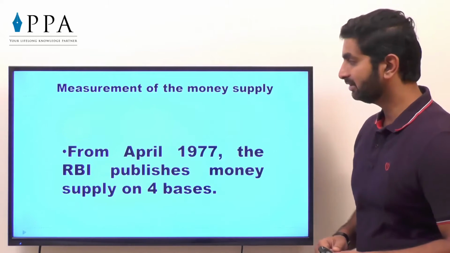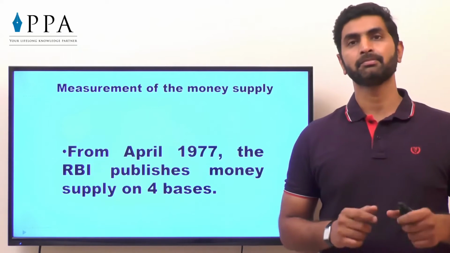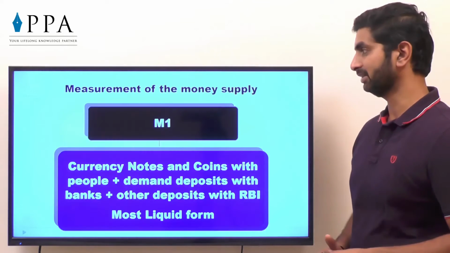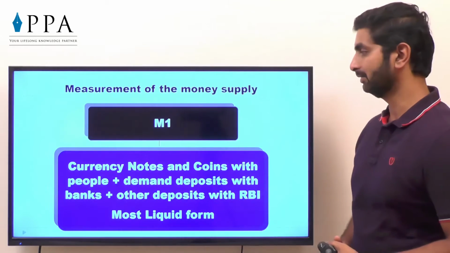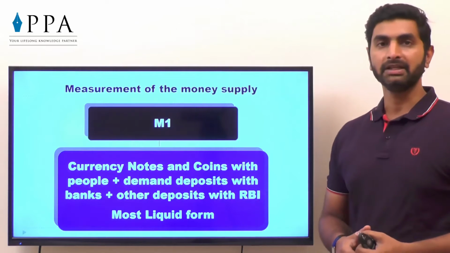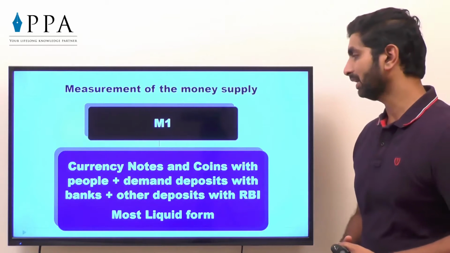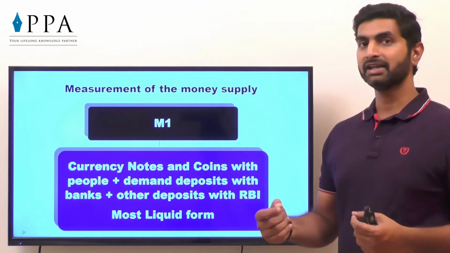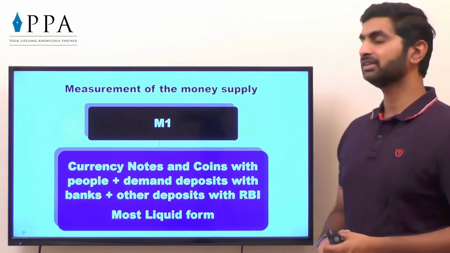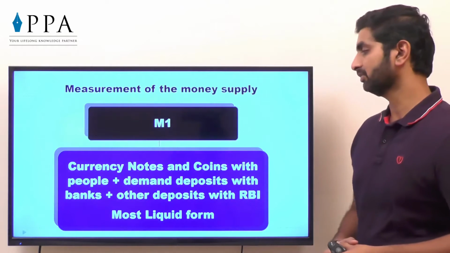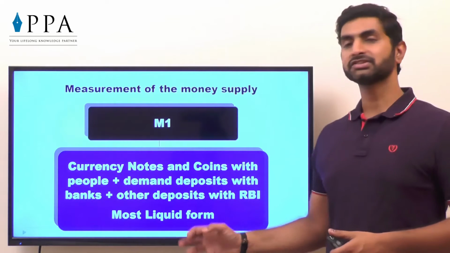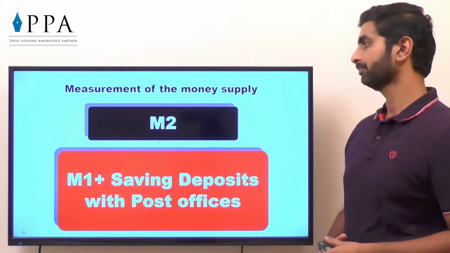From April 1977, the RBI publishes money supply on 4 bases. What are these 4 bases? In India, we are following this policy. M1. M1, that is money 1. Currency notes and coins with people, that is the liquid cash, we call it as. Demand deposits with bank like FD, recurring deposits, plus other deposits with RBI. This is called as most liquid form of cash.